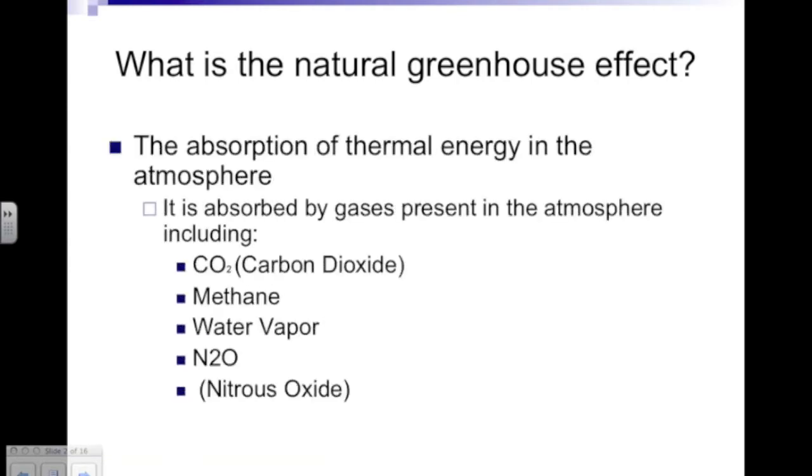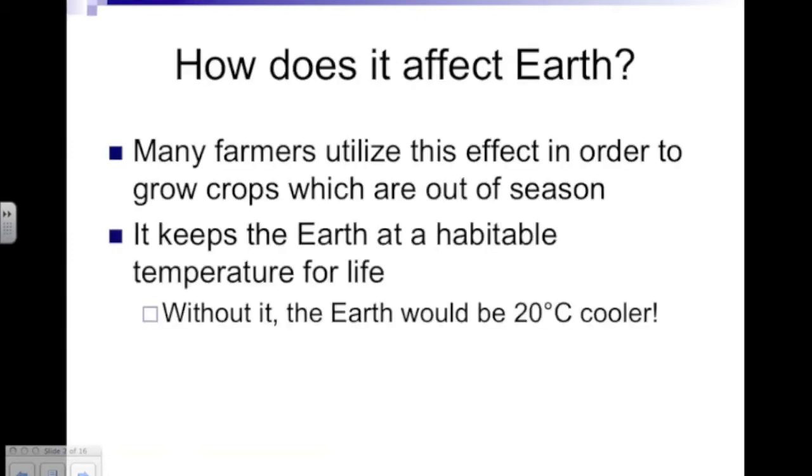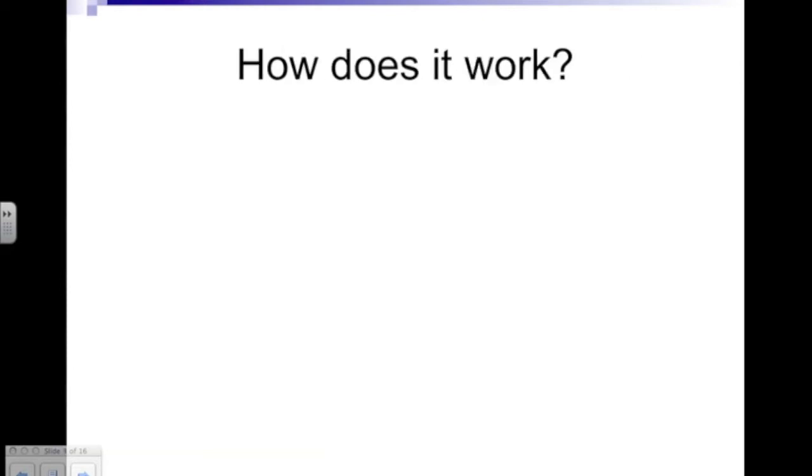Well, it is the absorption of thermal energy in the atmosphere by gases such as carbon dioxide, CO2, methane, CH4, water vapor, H2O, and nitrous oxide, N2O. So how does it affect the Earth? Many farmers use this effect to grow crops that are out of season, for example, strawberries or corn. Without this effect, the Earth would be 20 degrees Celsius cooler.